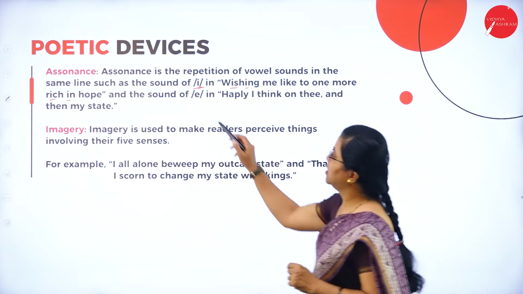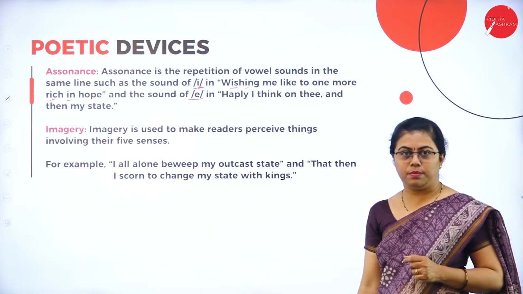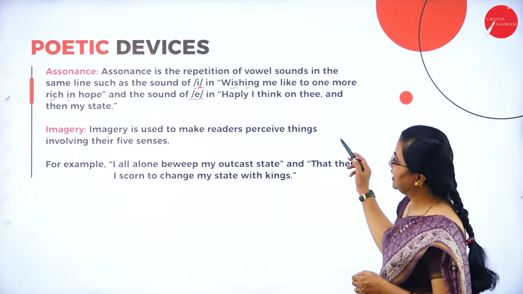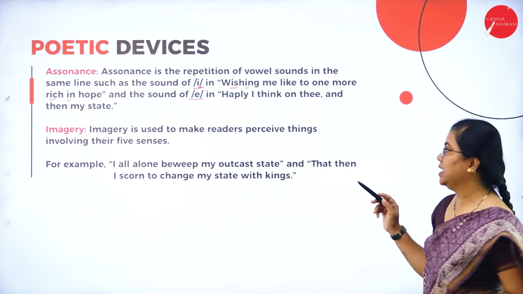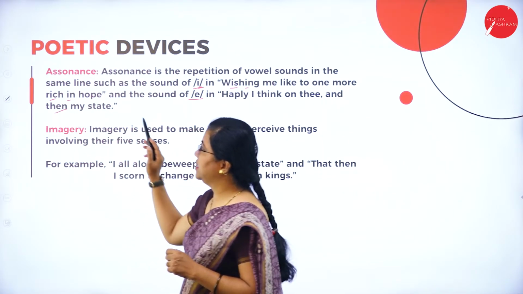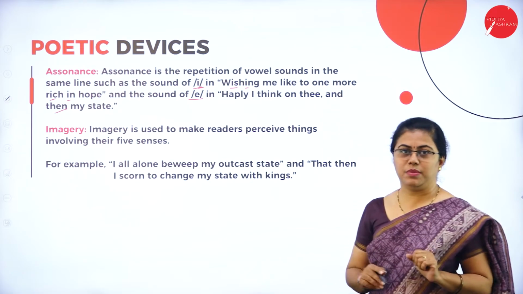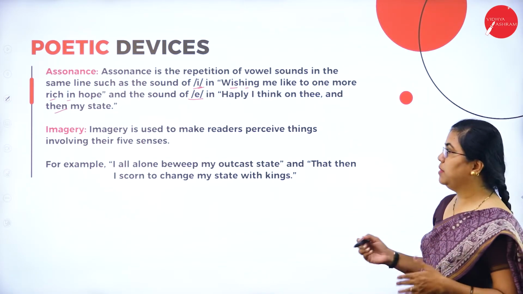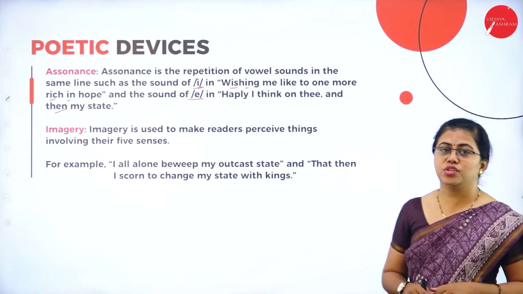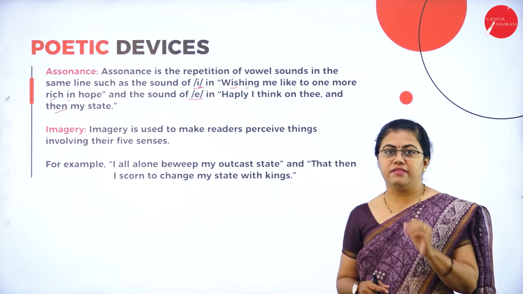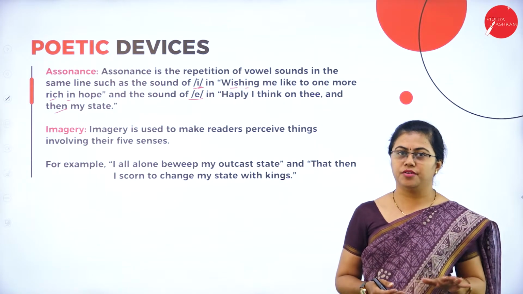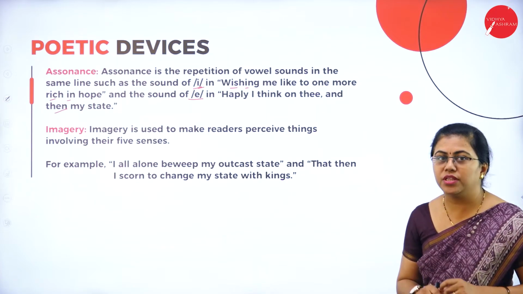At the same time, the sound of A is also repeated. Happily, I think on thee and then my state. Okay, so thee, then my state. So in all these places the A sound is repeated. Okay, it can be long, it can be short, but there is repetition of vowel sounds. Assonance and consonance are literary devices which are commonly found in most of the poems that are written. Okay, so this is one of the literary devices.